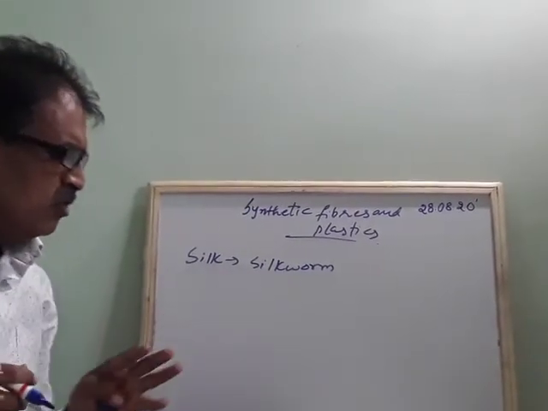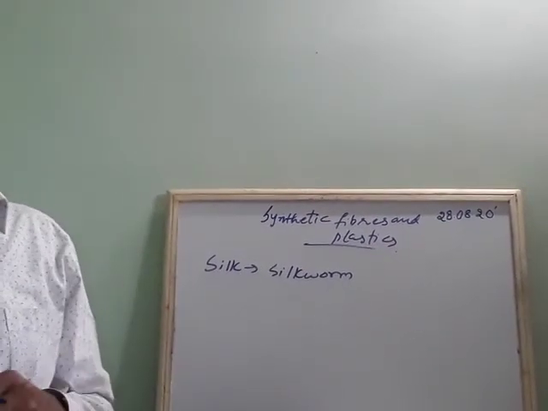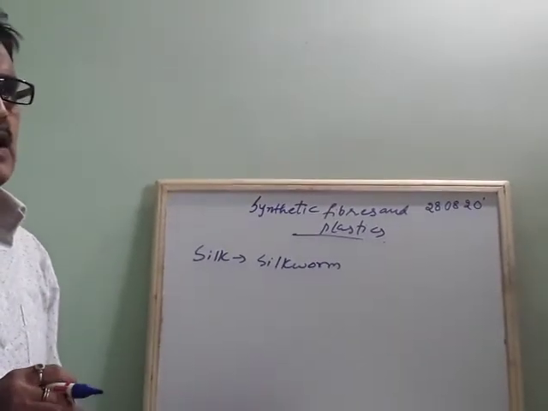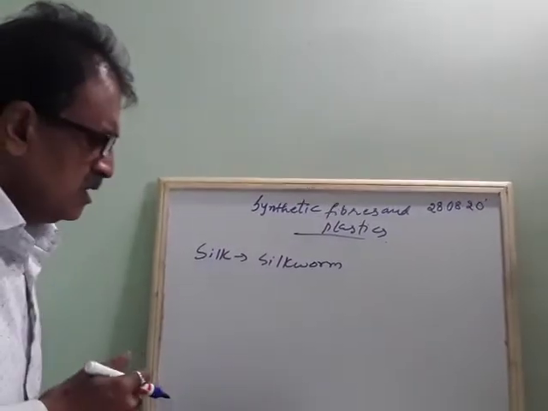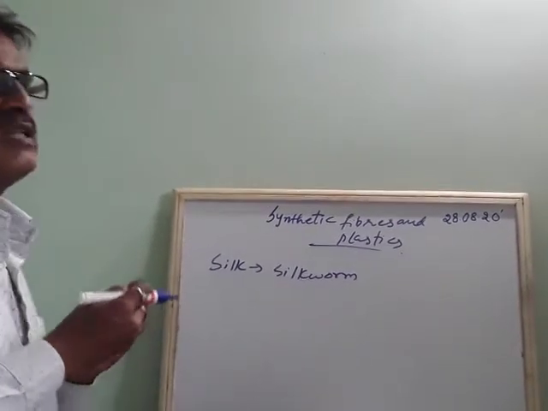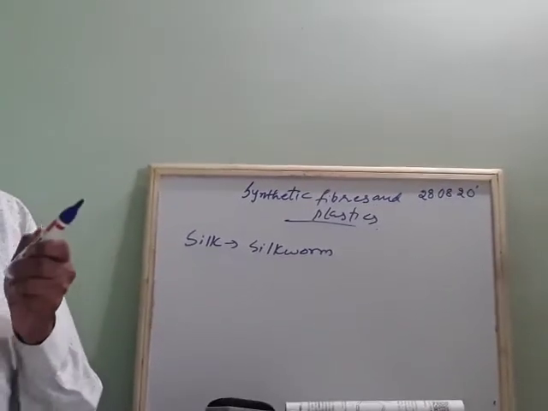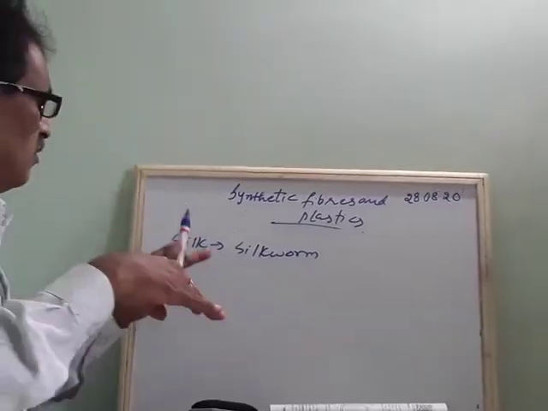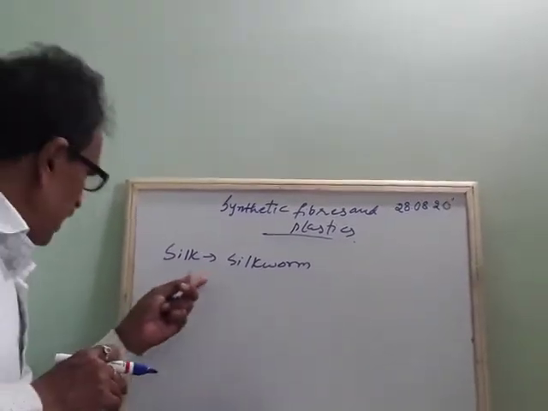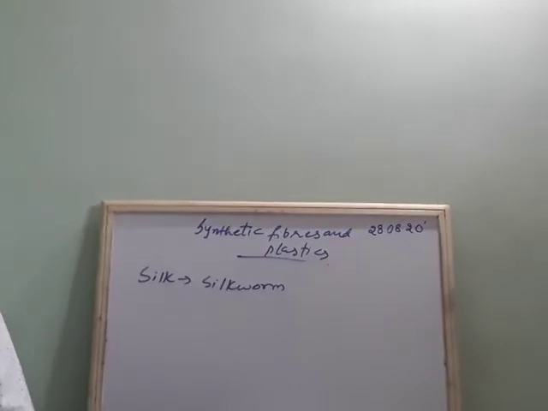Okay. So actually what happened, you know, silk was made nearly in the 17th century by the Chinese, but it was kept secret for many years because of its special nature. It was very shining, completely soft, bright in nature, and could be folded very easily, like a handkerchief. So many folds can be made with the silk fiber. So this silk fabric was made by the Chinese people and kept secret from the 17th century to the 18th century.